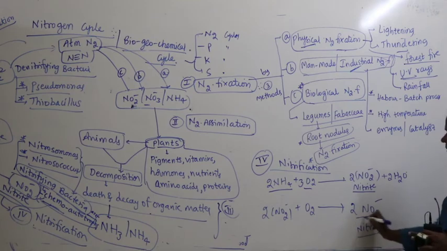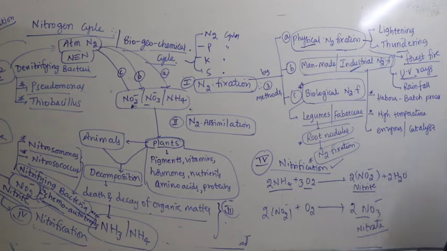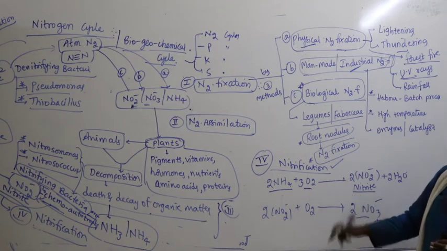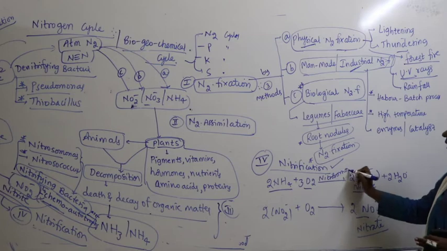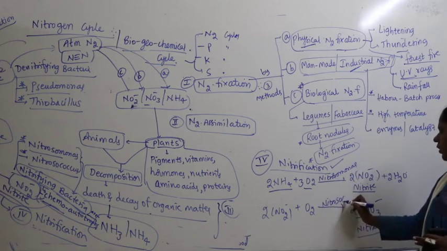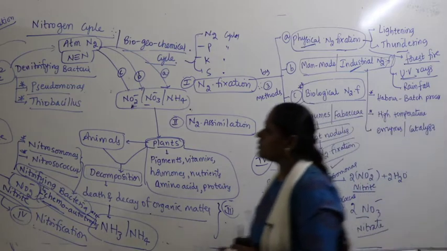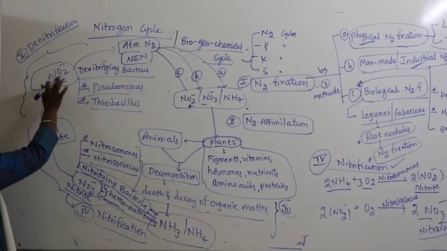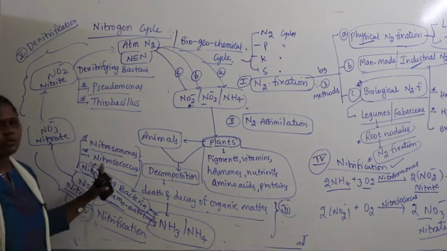So, these 2 steps happen in nitrification with the help of nitrifying bacteria. What are they? Nitrosomonas and Nitrosococcus. So, here you can write Nitrosomonas, and for your understanding you can write Nitrosococcus. So, this is the 4th step, and coming back to this is the 5th step. This is denitrification. Once again nitrate is reduced to form this and finally gets back to nitrogen. This is called the nitrogen cycle.